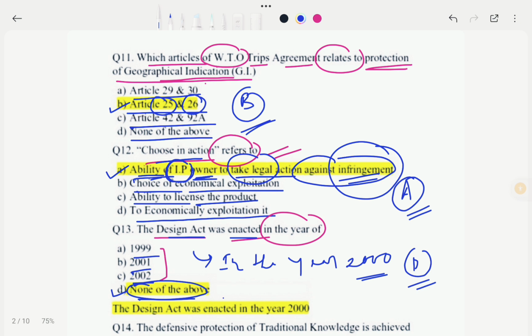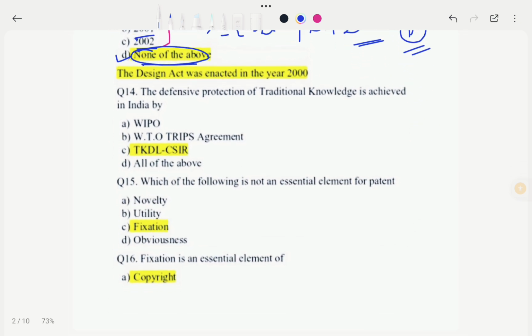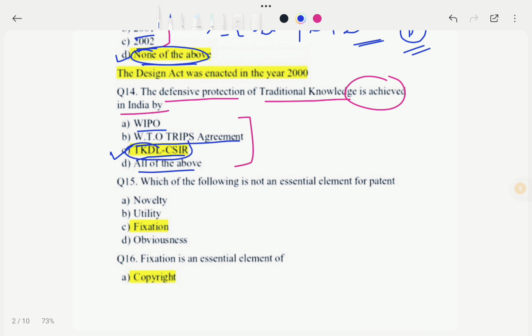Okay, so now we move to next question. So the next question is, the defensive protection of traditional knowledge is achieved in India by which of the following. So let's see the options. Options are A, WIPO, option B, WTO TRIPS agreement, option C, TKDL, CSIR, and D, all of the above. So in this case our correct option would be option C, that means TKDL, CSIR.